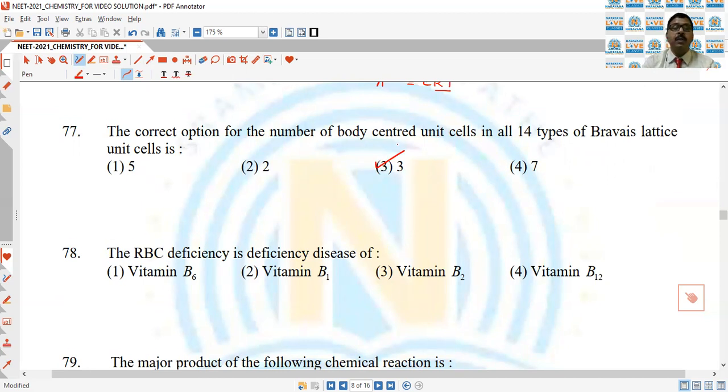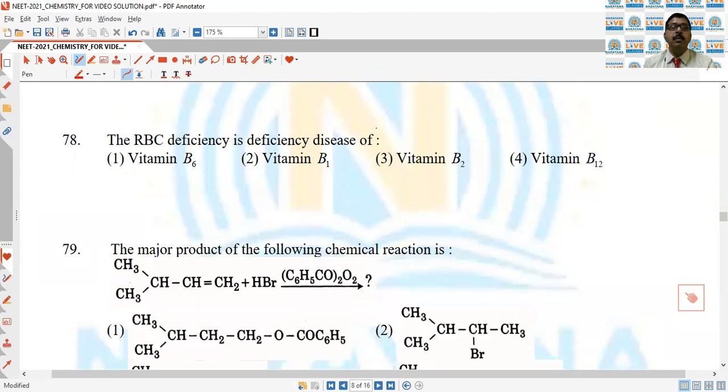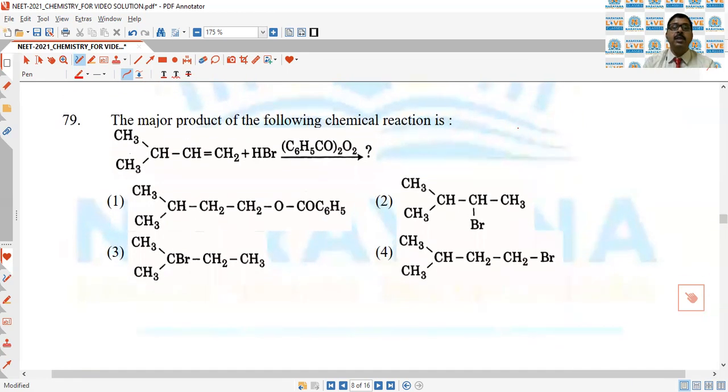Next, question number 78. The RBC deficiency disease is basically the deficiency of vitamin B12. So it is a memory based question. The major product of the following chemical reaction. This is alkene addition of HBr in presence of peroxide. In presence of peroxide, this is anti-Markovnikov addition where bromine goes with the carbon containing more number of hydrogen atoms and hydrogen goes with this one. That is why fourth is the correct answer of the question.